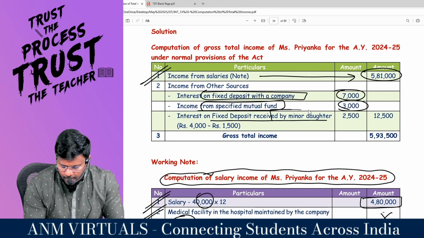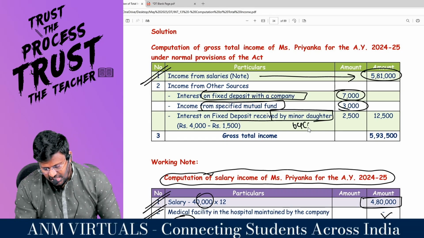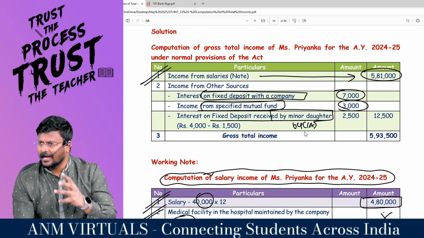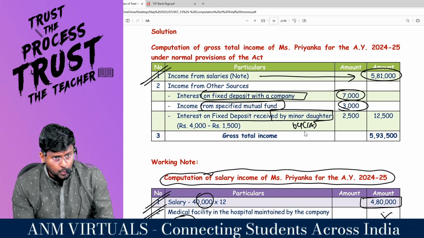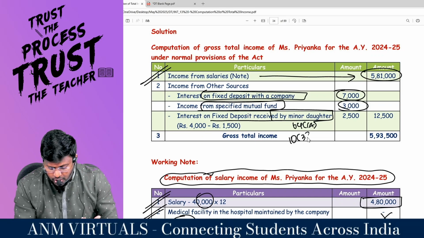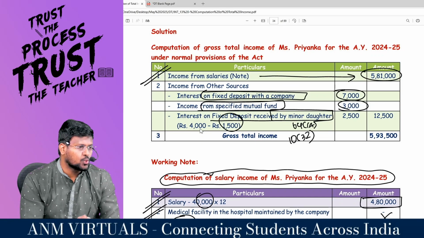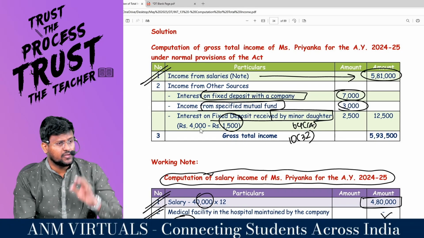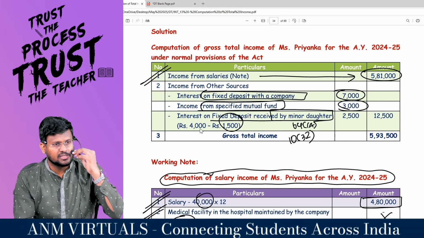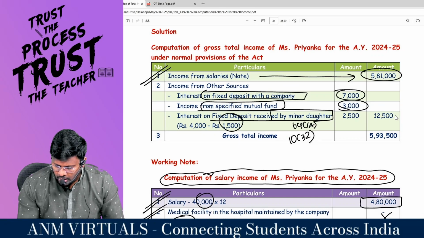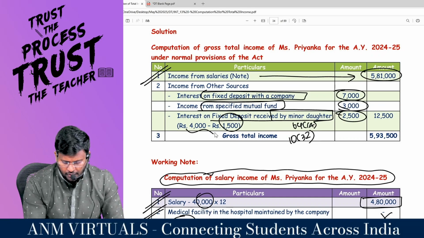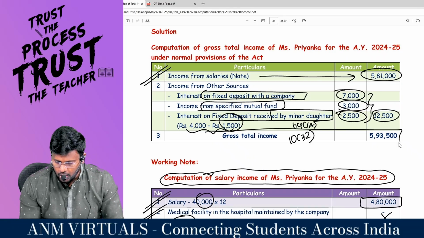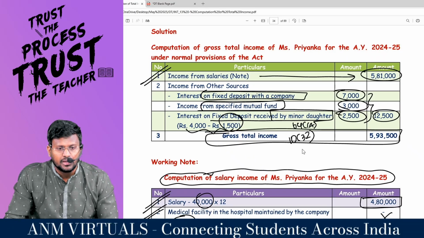Interest on FD received by minor daughter, as per section 64(1A), when minor daughter income should be clubbed in the hands of the parent who has higher income. My dear lovable students, when you are clubbing as per section 10(32), you are entitled to reduce 1,500. And this is possible only if you are travelling through the optional tax regime. The question specifically said that the assessee is going to travel through the optional tax regime. Comfortable? So from 4,000, if you reduce 1,500, that is 2,500, so totally 12,500 will be taxable. So the gross total income is 5,93,500.